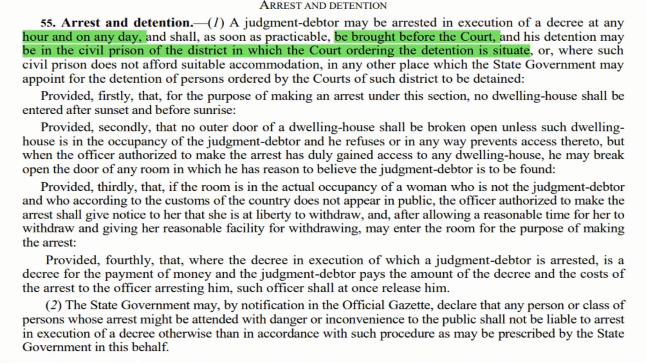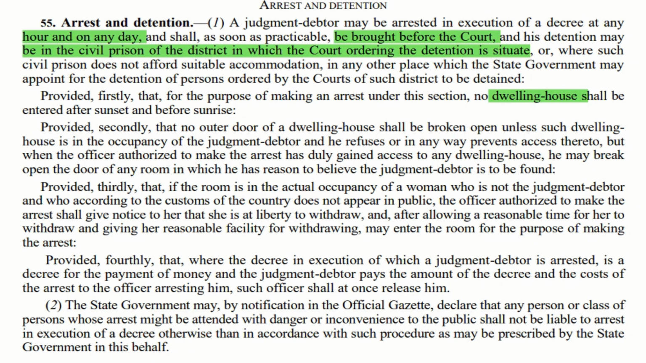The first proviso is that if a person is to be arrested, he can be arrested between sunrise and sunset. He cannot be arrested after sunset or before sunrise, particularly in a dwelling house. That is the most important point which we need to understand. Dwelling house, you cannot go and arrest after sunset or before sunrise. Now let us move to the second proviso.